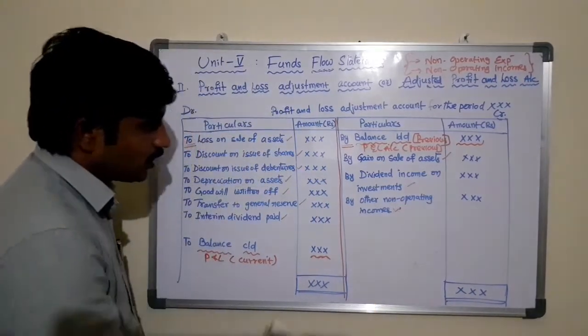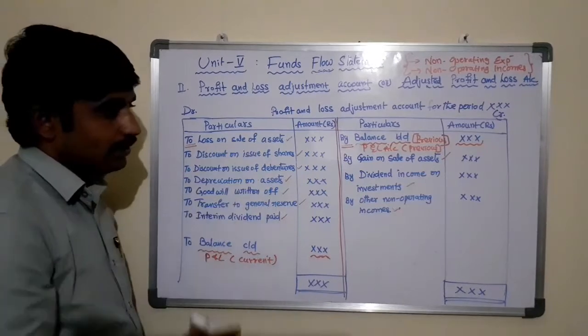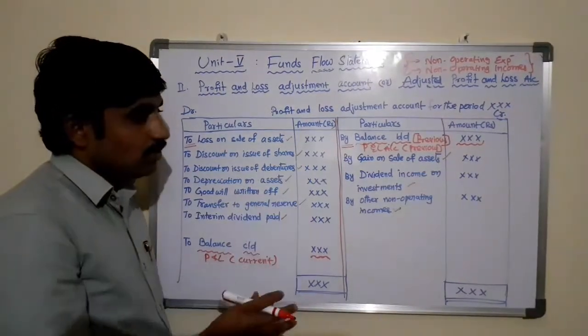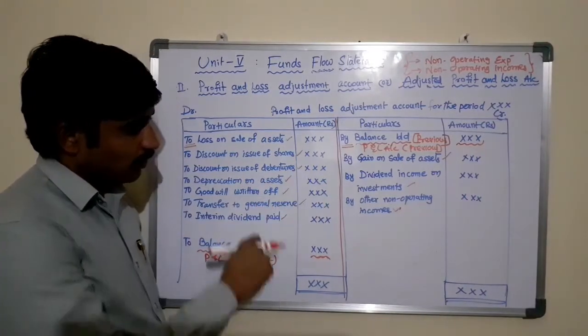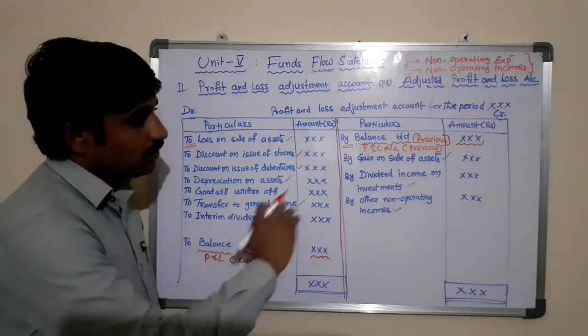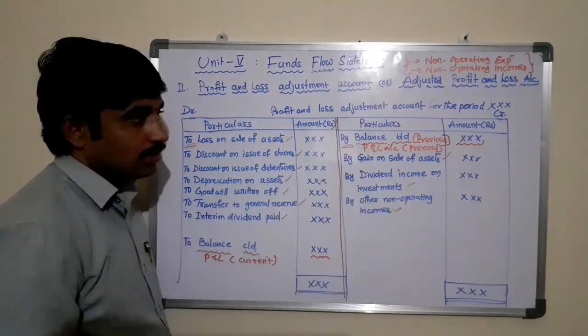Now, after posting all these amounts on the items in the profit and loss adjustment account, it is time to close the account. At the time of closing the account, first we need to find the totals of the debit and credit of this account.